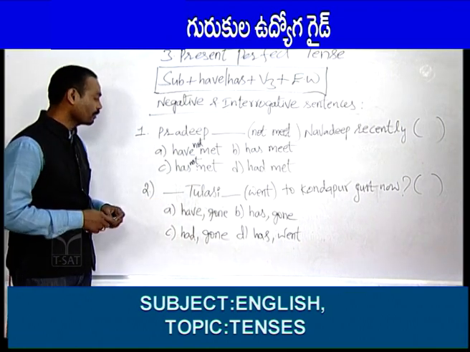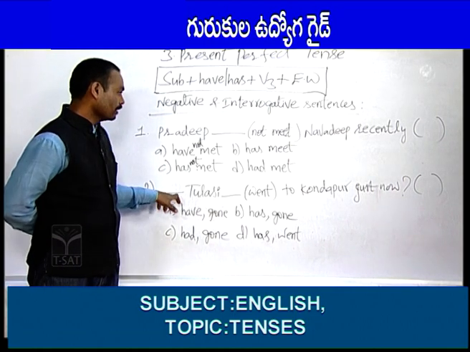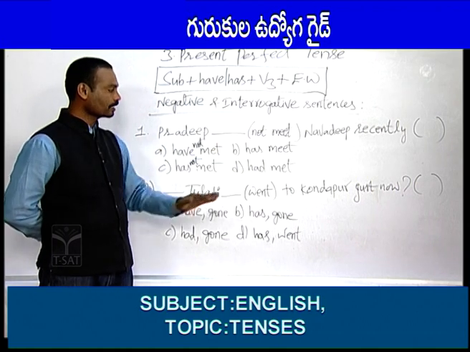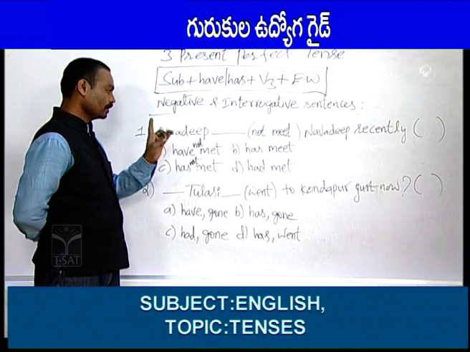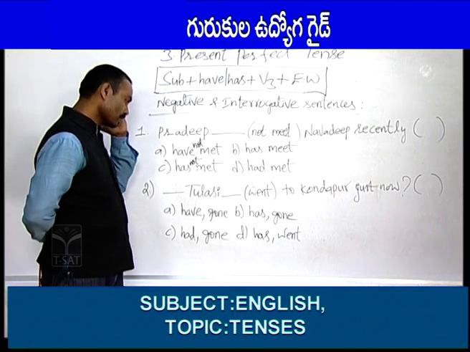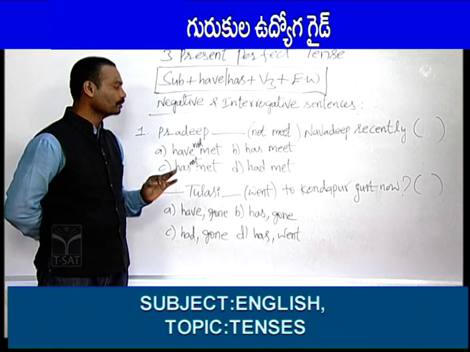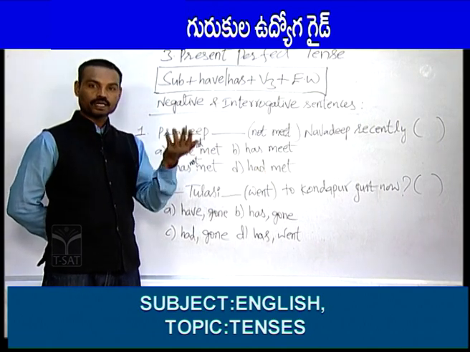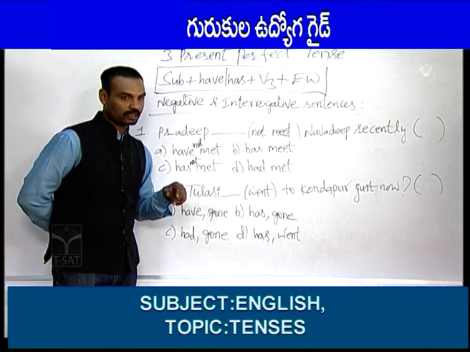Next, let us see one more example from an interrogative sentence. How can you find out it is an interrogative sentence? Question mark is there. So, you can think that it has been given from interrogative sentence. So, what subject is there? Tulasi is there, dash, under the bracket one verb is there, to Kondapur, just now. Just now is the symbol of present perfect tense.